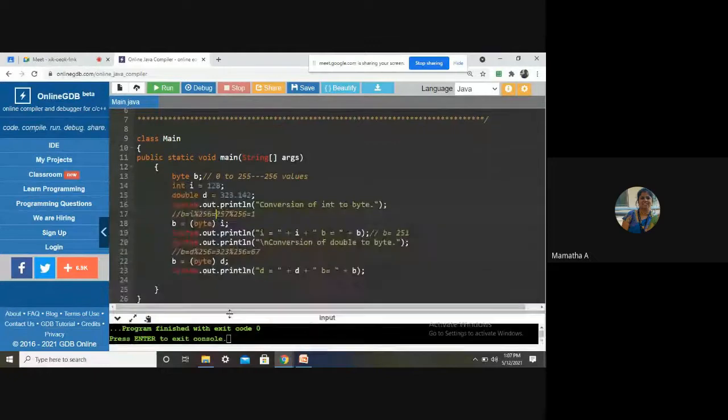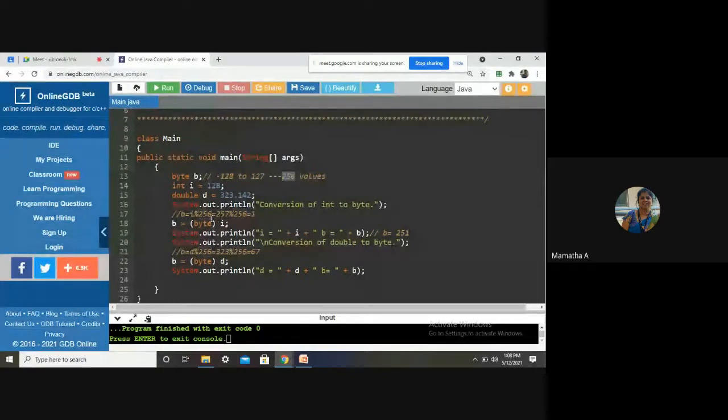Yes. I think I made a mistake. Byte goes from minus 128 to plus 127. So this comes to 256 values. Yes, ma'am. So it can store minus 128 to 127, which is 256 values.